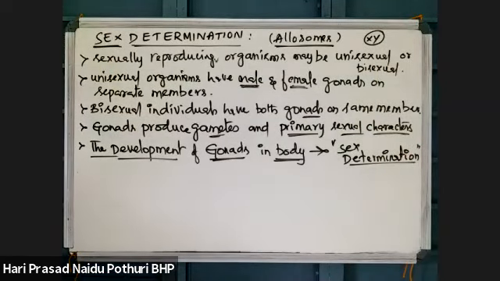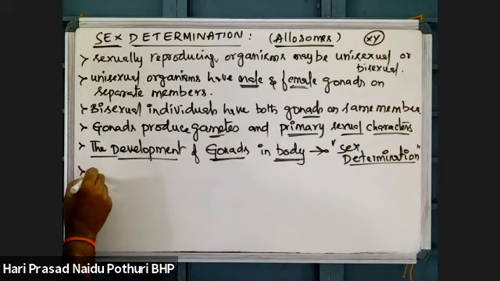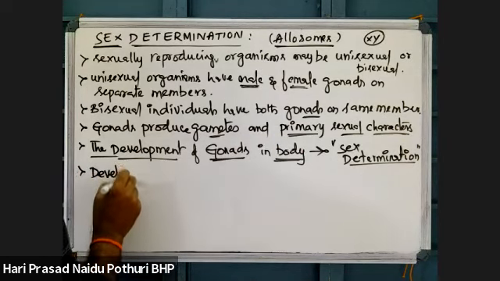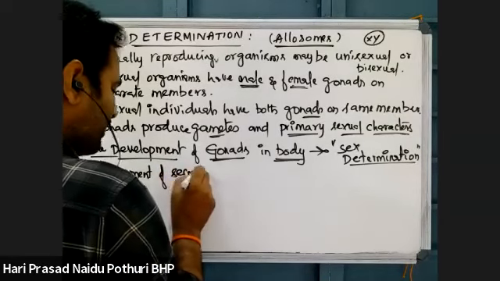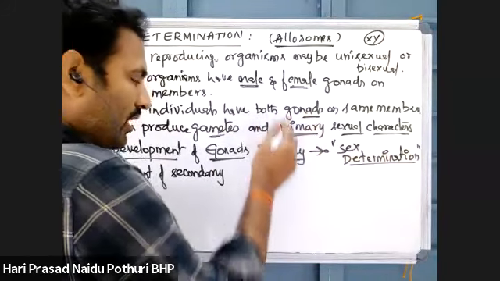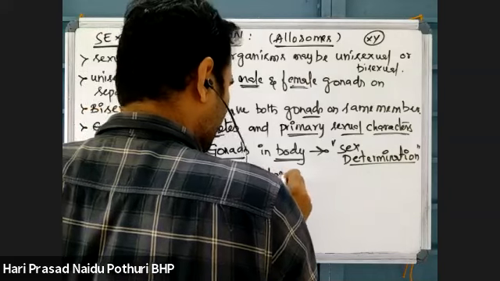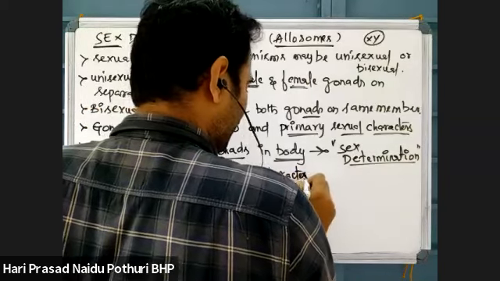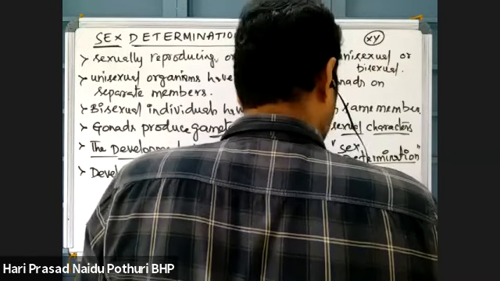Sex determination is development of gonads in the body. Even primary sexual characters also develop, whereas development of secondary sexual characters in the body is called sex differentiation. Primary sexual characters means gonads only.